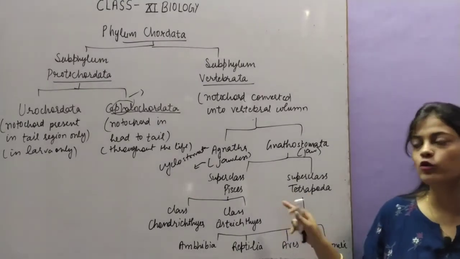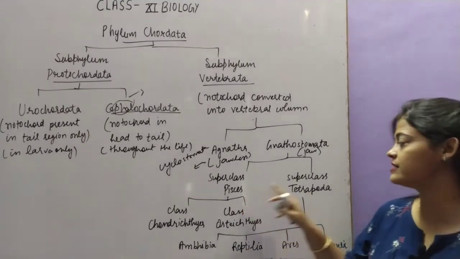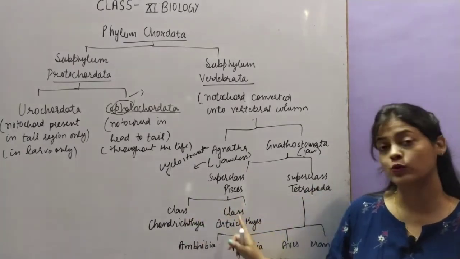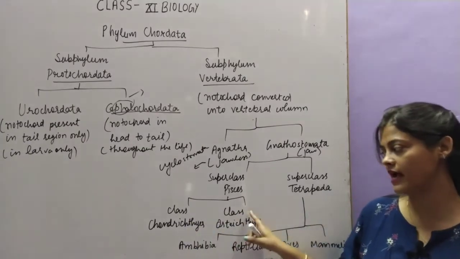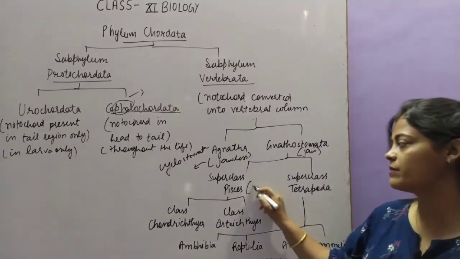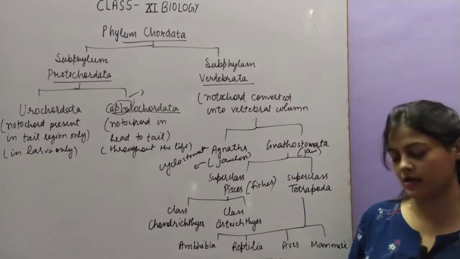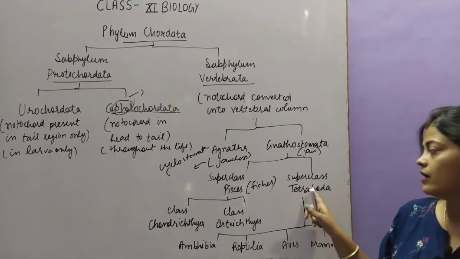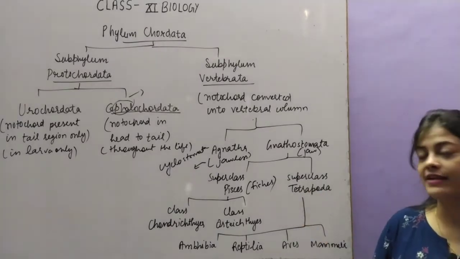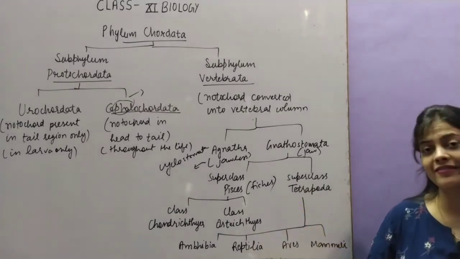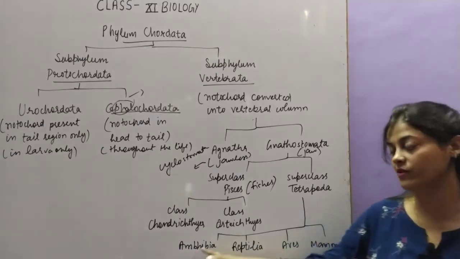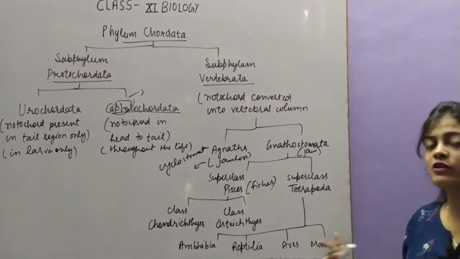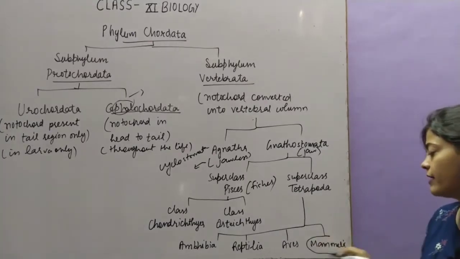They are further divided into two superclasses, superclass Pisces and superclass Tetrapoda. Pisces is further divided into two classes, class Chondrichthyes and class Osteichthyes. In Pisces we mainly study fishes, so cartilaginous fishes and bony fishes come here. Then superclass Tetrapoda is further divided into these classes: class Amphibia, class Reptilia, class Aves and class Mammalia, which is the topmost class, the most complex type of organisms.